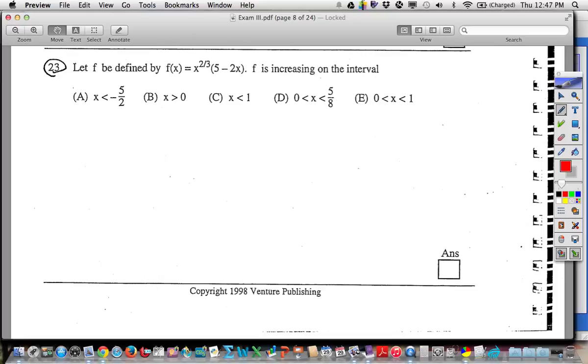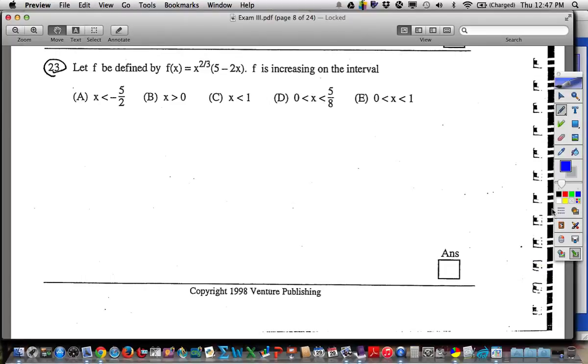What do we normally do when we want to check where f is increasing? We do derivative, but do what? We want to know where f prime is positive. Well, how do we find where f prime is positive? Set it equals 0 to a number line, right? Because you can't just find when f prime is positive. The way to find when f prime is positive is find when it starts being positive and when it stops being positive, which means at 0. Now, but it's more than just at 0.